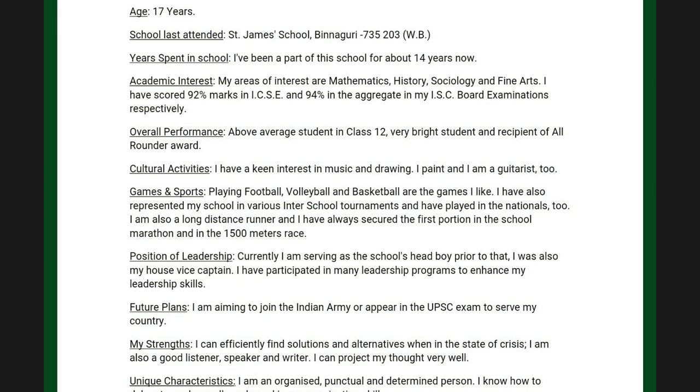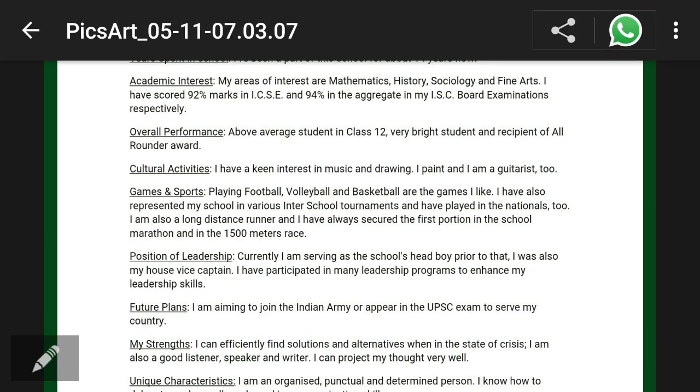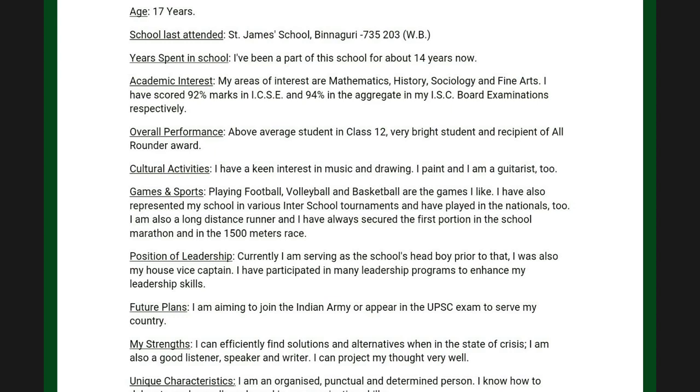And then the long distance runner can become a short distance runner also, 100 meters, 200 meters. Or if you are good in field events, you can mention that. See, games and sports, don't get confused. Games refers to football, volleyball, basketball. All these are called games. But sports is what is either in the field or in the track events where you perform, like in case of your annual sports meet. So games and sports, don't get confused.